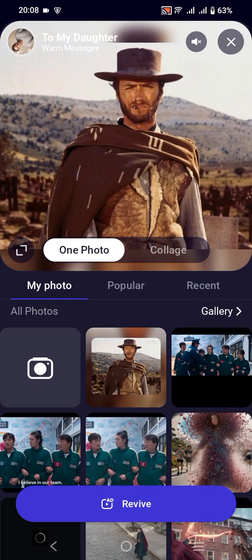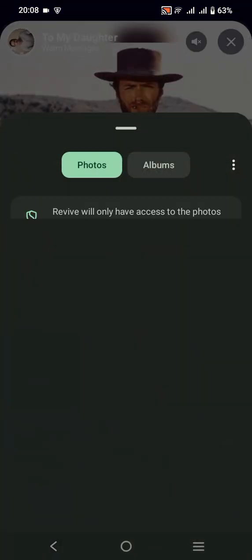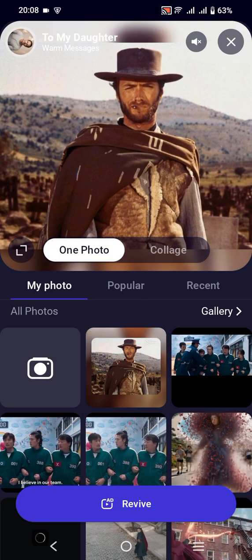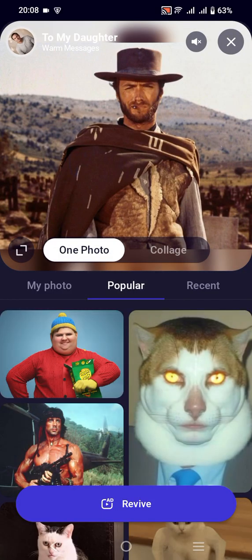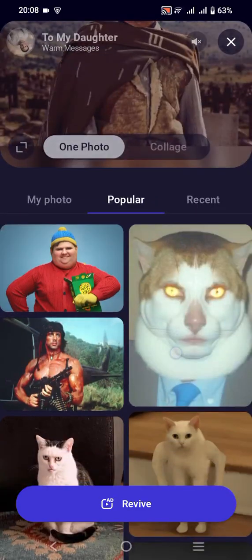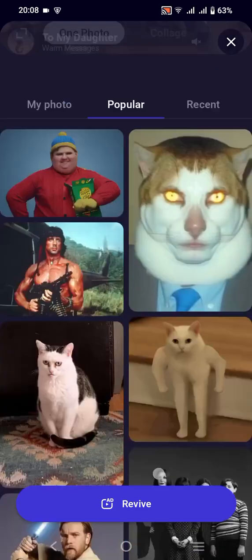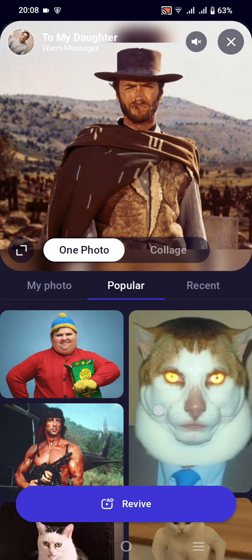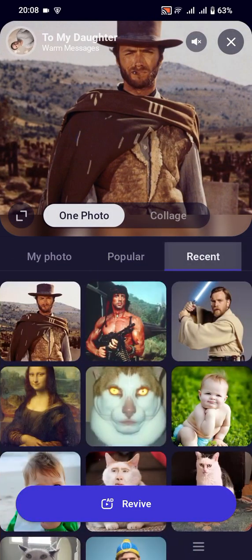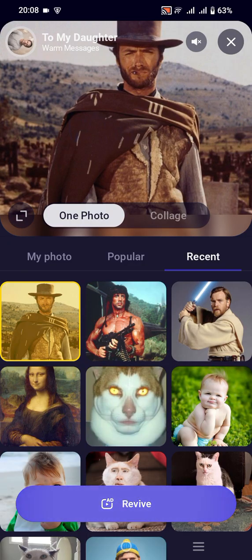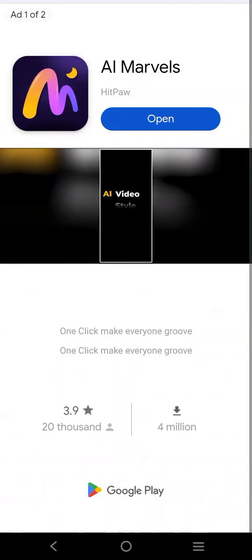So you can choose the picture from your gallery from here, or you can also choose a picture that has been provided by this Revive. For example, I will choose this picture from the reason because I have tried it before, and click Revive. And there may be an advertisement, so kindly wait.